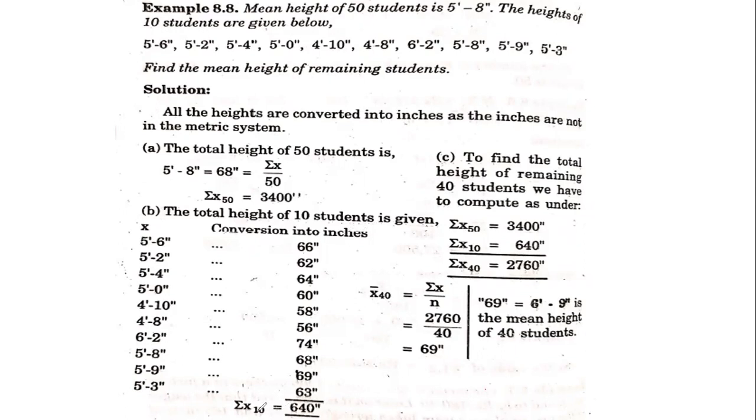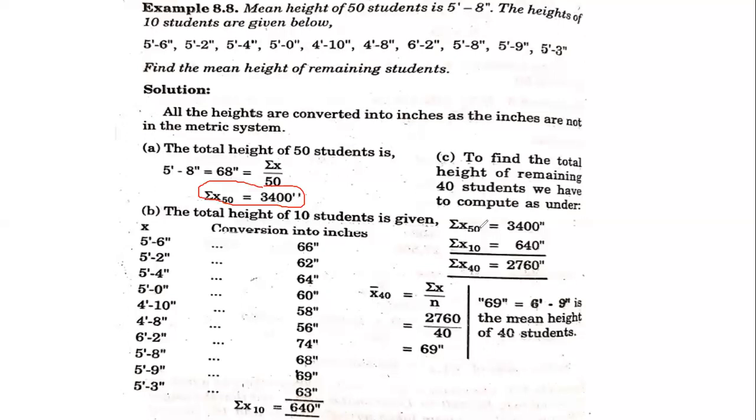So we know the total height of 10 students is 640 inches. The total height of all the 50 students put together, that total we have to calculate like this. We have a total average of 5 feet 8 inches. When you convert that, it becomes 68 inches. Cross multiply that, you'll be getting 3400 inches.